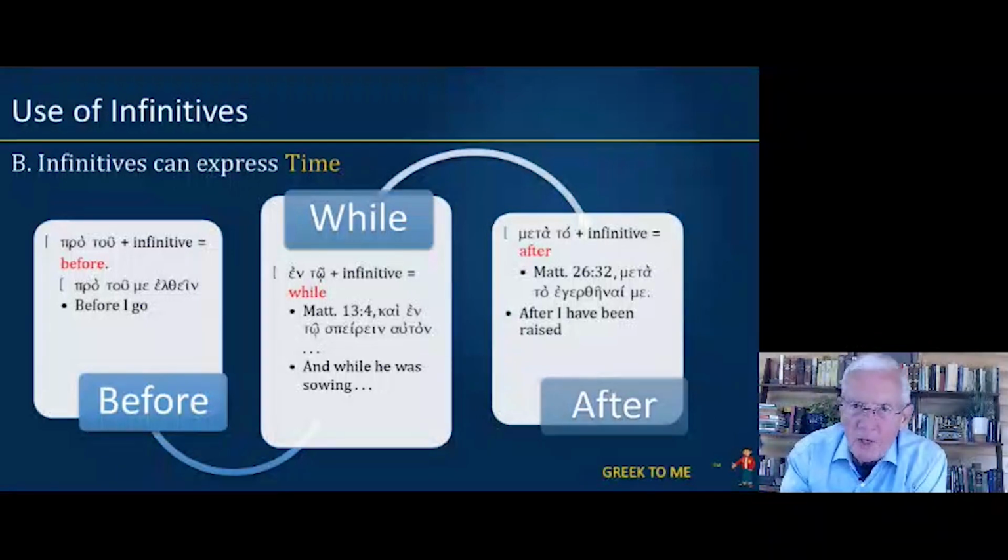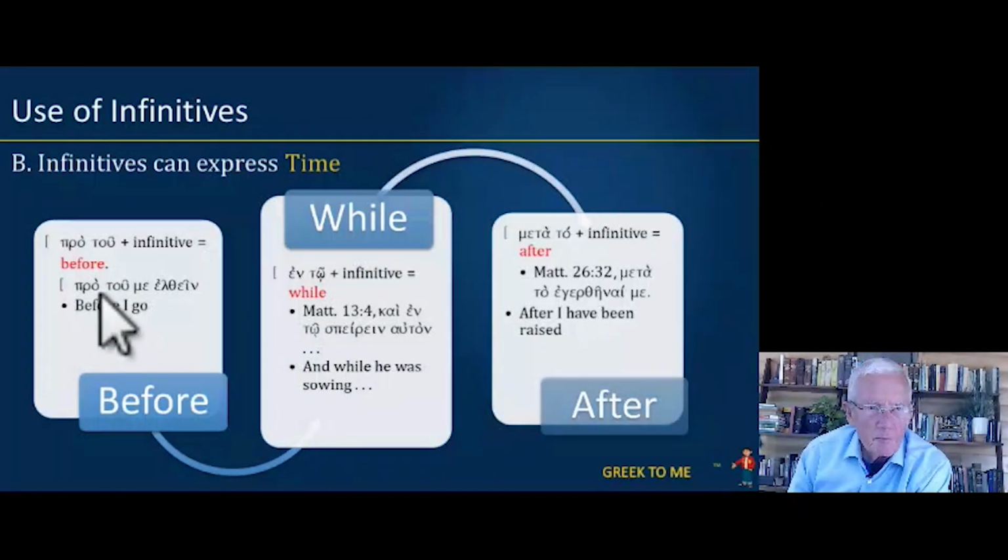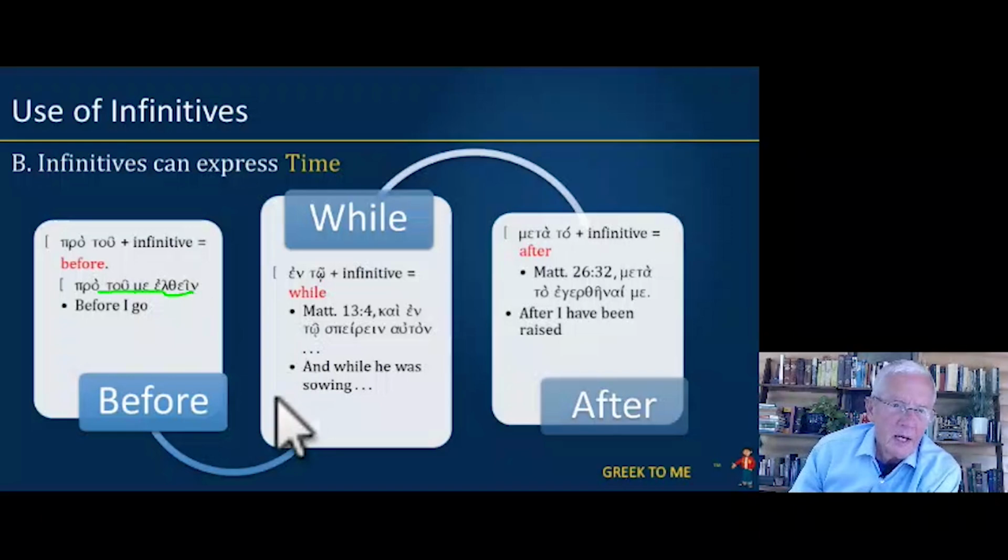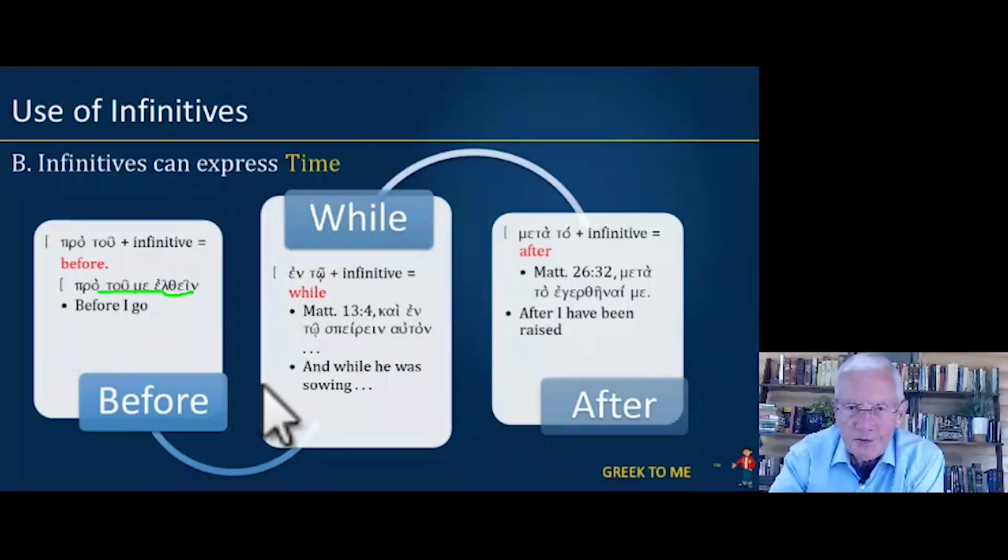Infinitives can also express time. You'll see the words before, while, and after. Pro, we had before as an infinitive that means before. So pro tou in an infinitive is translated as before. So here we have pro tou me elthein. Elthein is a second aorist active infinitive. Now notice the subject of the infinitive is in the accusative case, me. So that becomes the subject. So before I go.